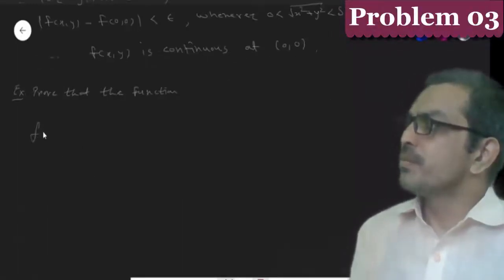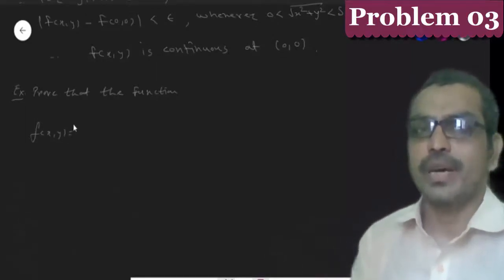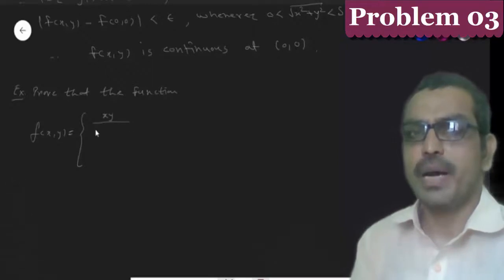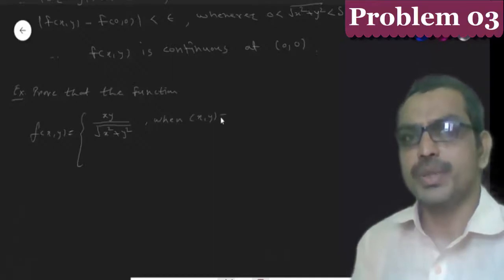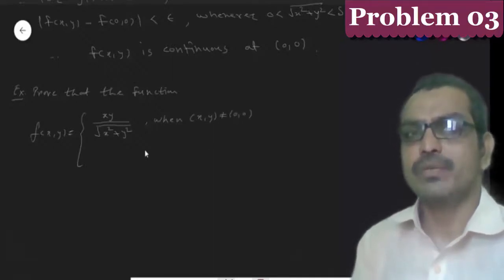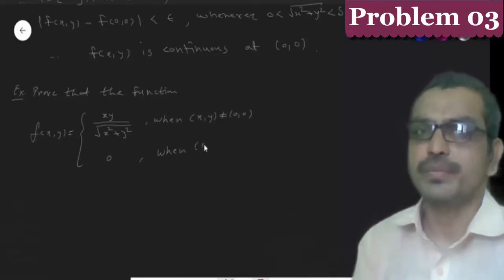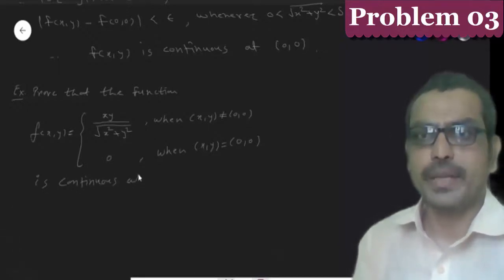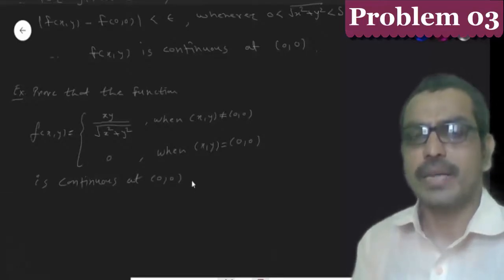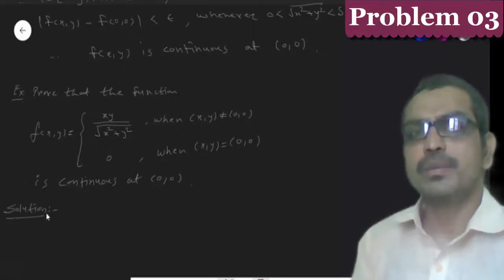Problem number 3. Prove that the function f(x,y) is equal to xy divided by the square root of x square plus y square when the ordered pair (x,y) is not equal to (0,0), and the function f(x,y) is equal to 0 when the ordered pair (x,y) is equal to (0,0). Then prove that this function is continuous at the point (0,0). Let us see the solution of this problem.